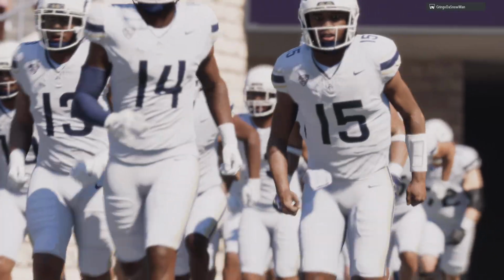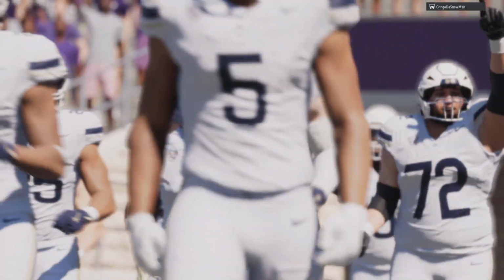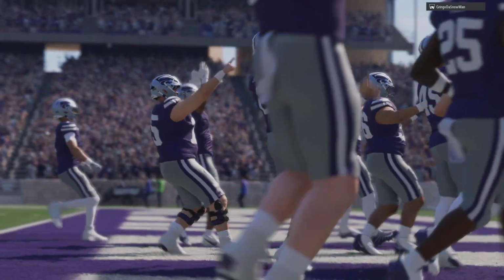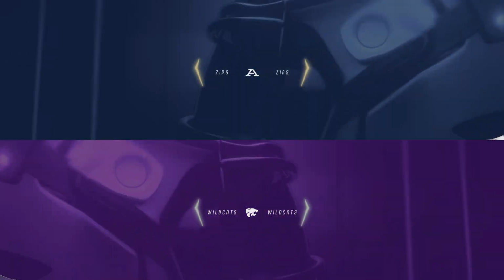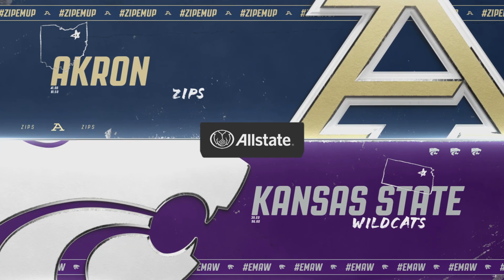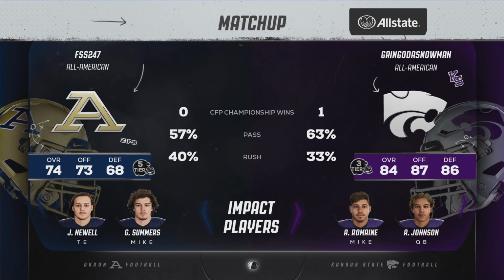Squad from the back, the Akron Zips. Taking on a team from the Big 12, the Kansas State Wildcats. Glad to have you with us for EA Sports College Football. I'm Reese Davis, David Pollack and Jesse Palmer with me in the booth. Guys, we're ready to tee it up.